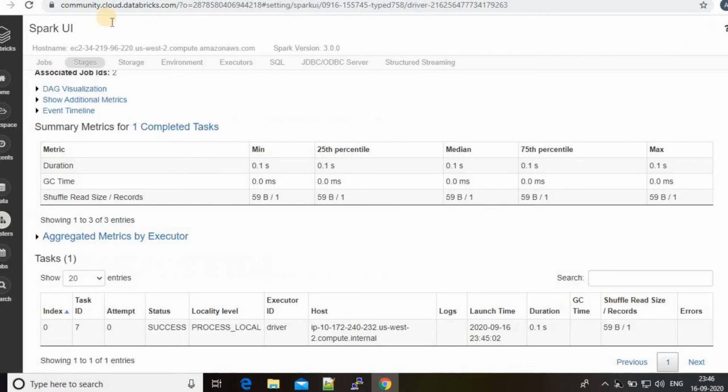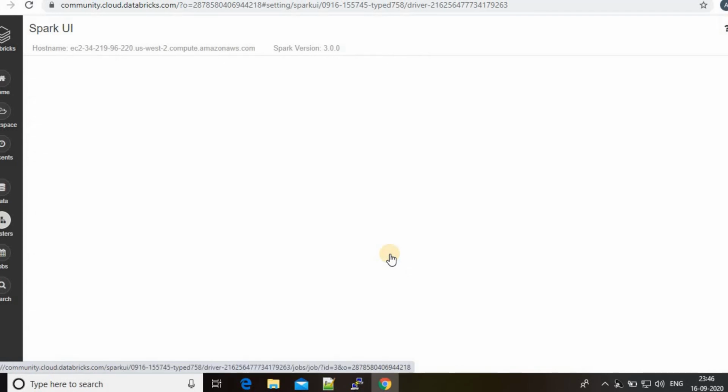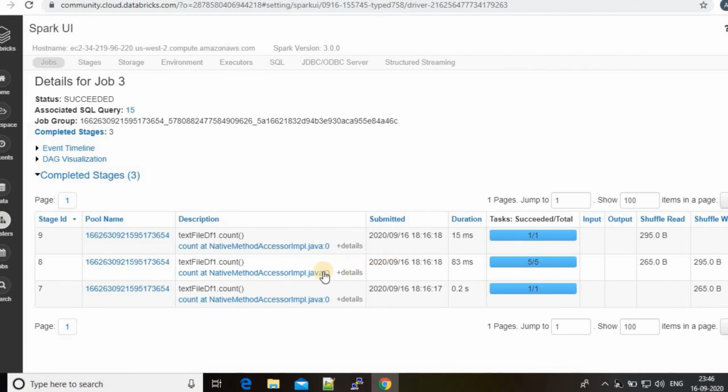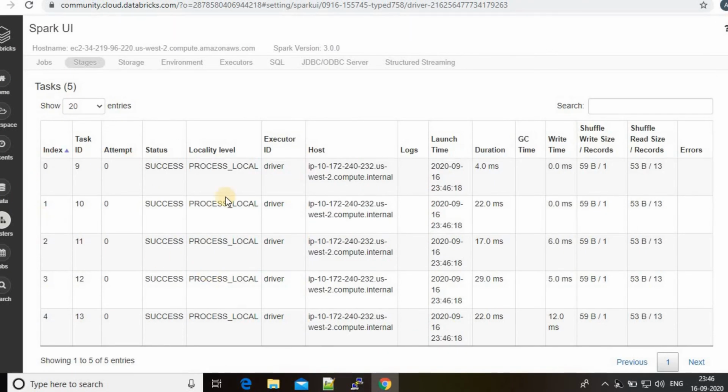I just refresh it, and I just go to the more details, and you see it created 5 partitions. Let's go and check, and you see the whole shuffling occurs with the 5 partitions. You can see the 5 indexes there and the 5 task IDs.